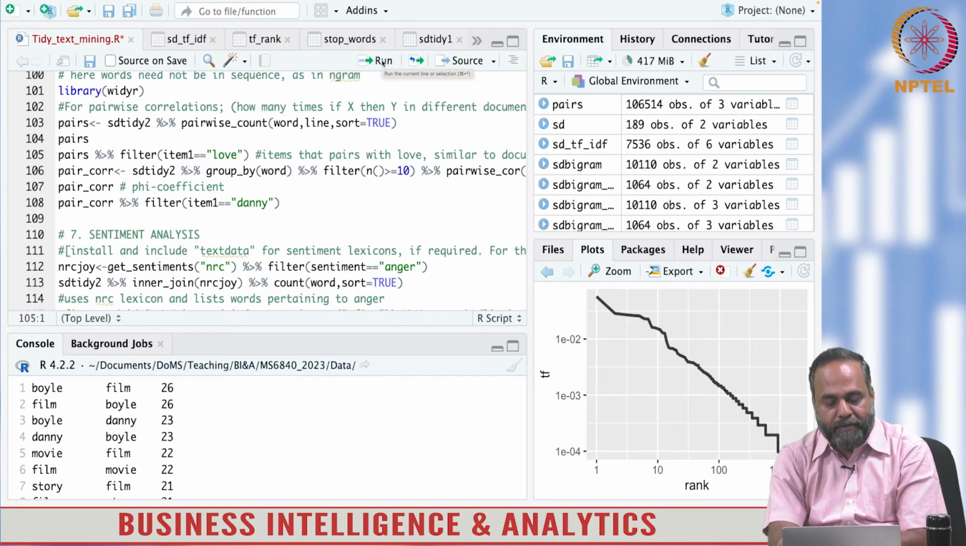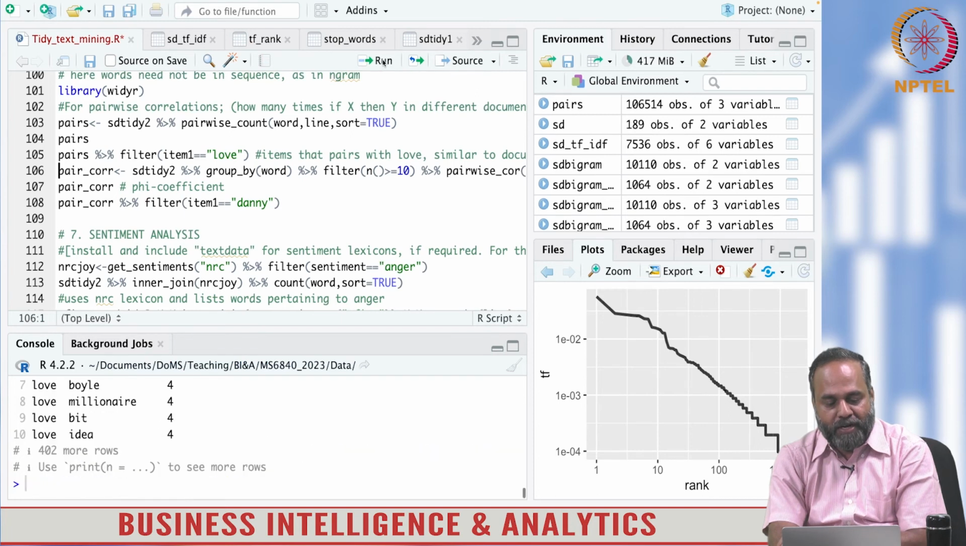So you can see Boyle, Danny, movie, film. Okay, they have occurrence together 22 times, and so on. Okay, and you see the 105th line.